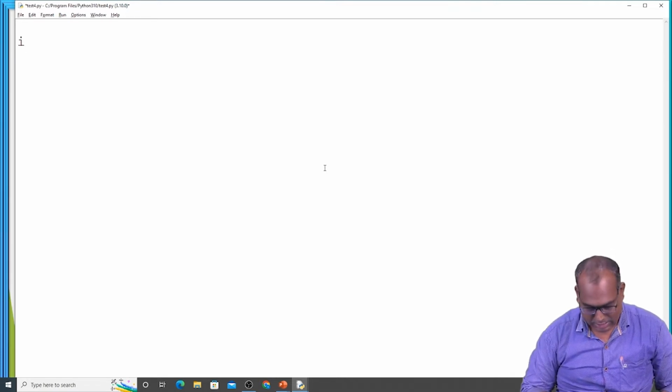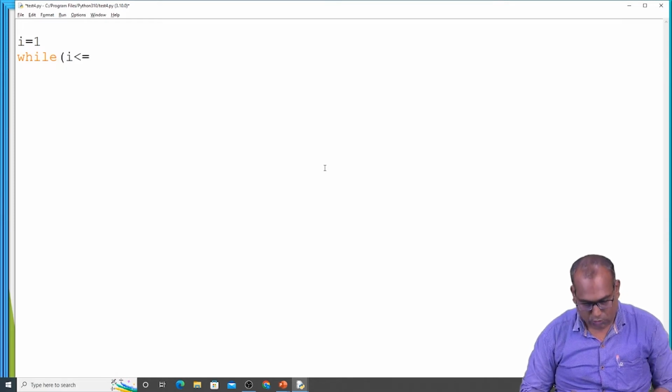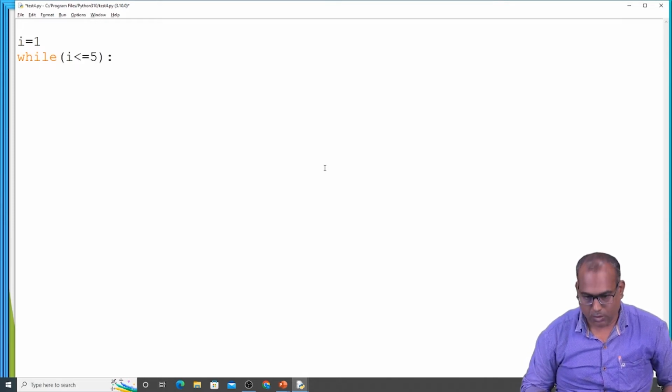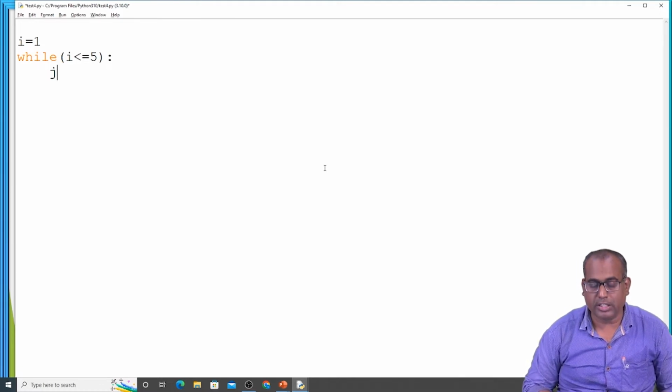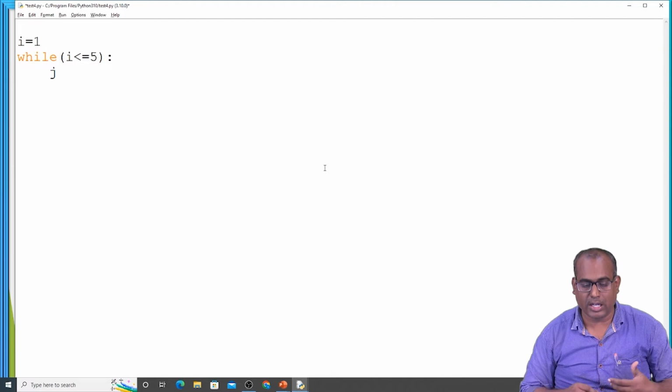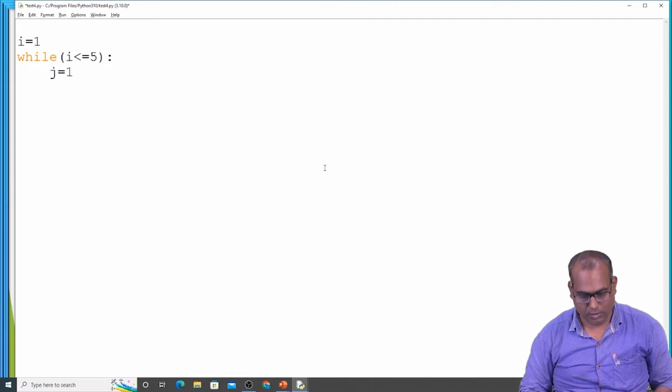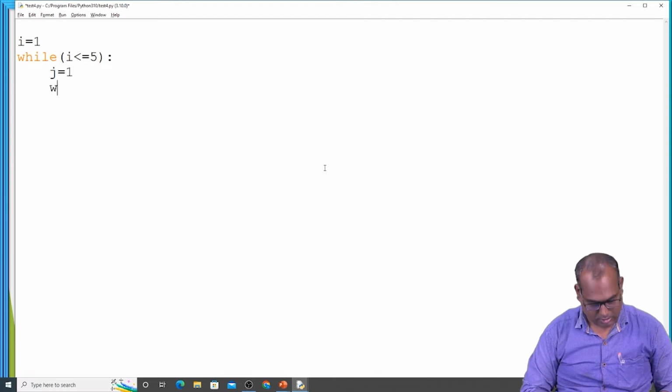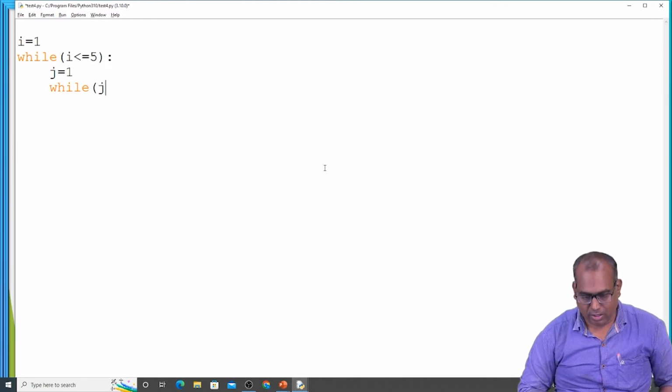Outer loop, I am taking I is equal to 1, while I less than or equal to 5. For the inner loop, I am taking another counter, j is equal to 1, while j less than or equal to 5, so the inner loop ends at the same condition.